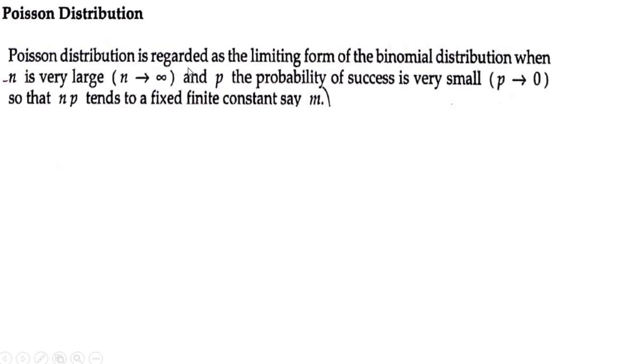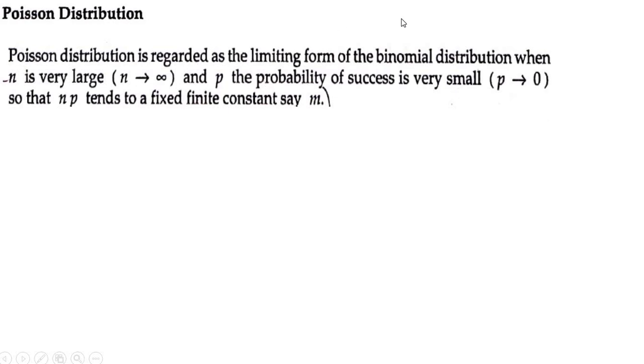The Poisson distribution is regarded as the limiting form of the binomial distribution when n is very large, that is, when n tends to infinity, and p, the probability of success, is very small. Remember, it is vice versa. In a binomial distribution the probability of success was large and n was small. Here it is vice versa: n is very large and the probability of success is very small.